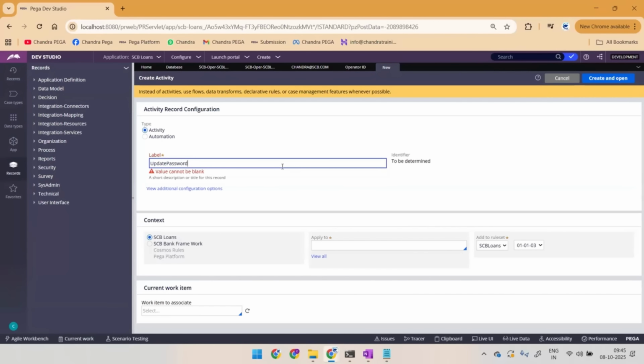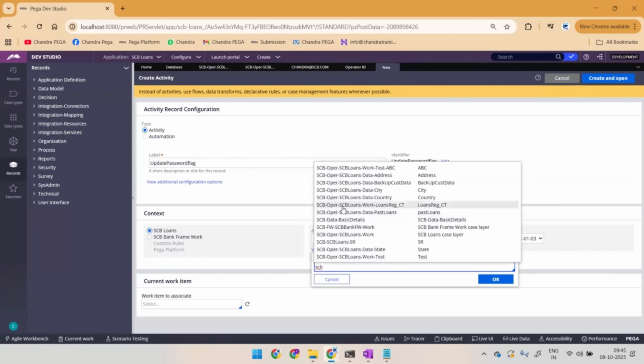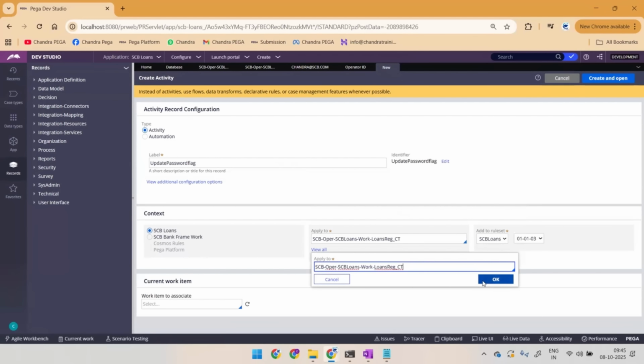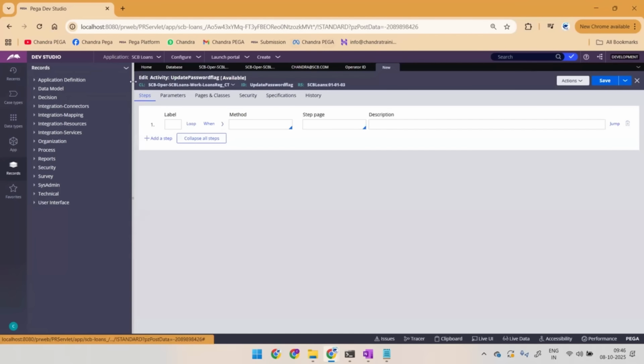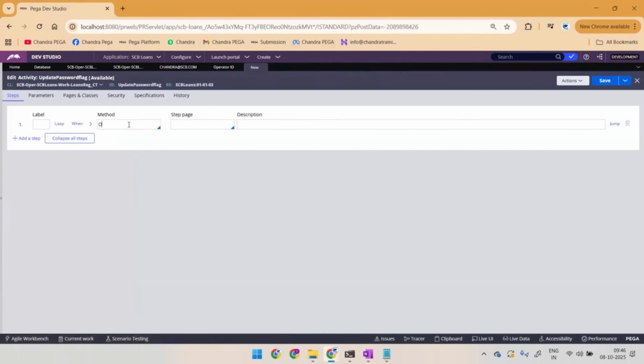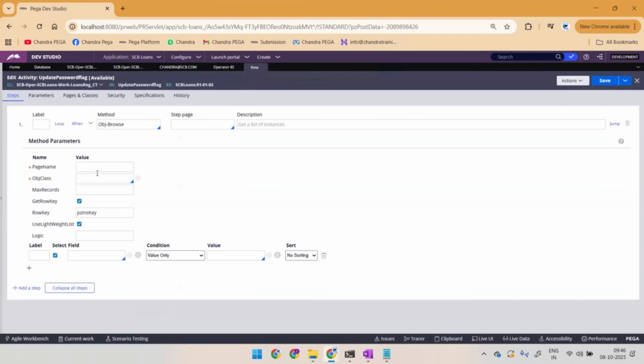Update password flag. So this is what our requirement is. I'm trying to create it in our implementation class itself. So create and open. Let's plan to go for OBJ-Browse. I have to get the data from Data-Admin-Operator-ID. Use something meaningful, and let's follow the same convention, OPList.